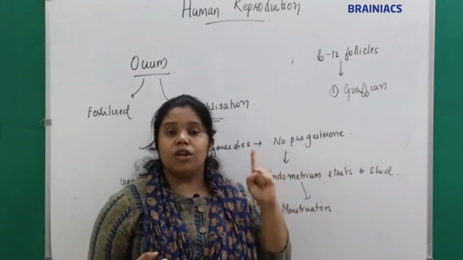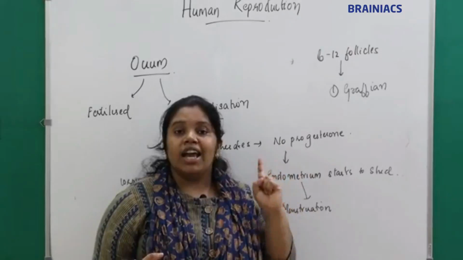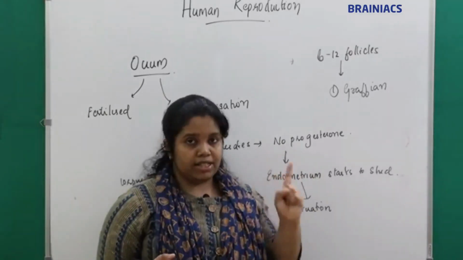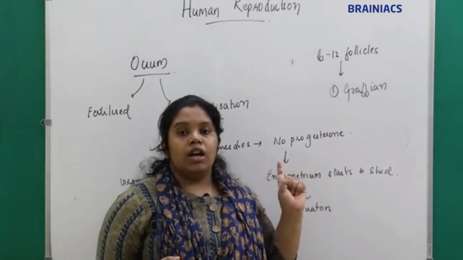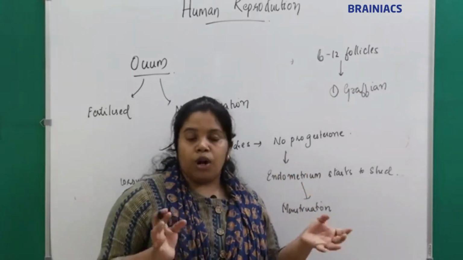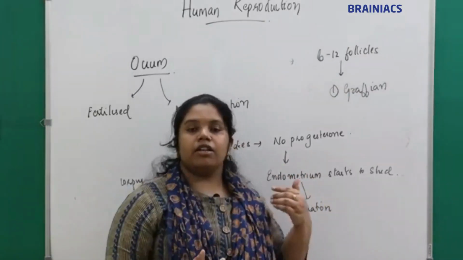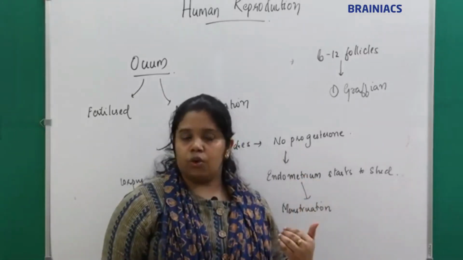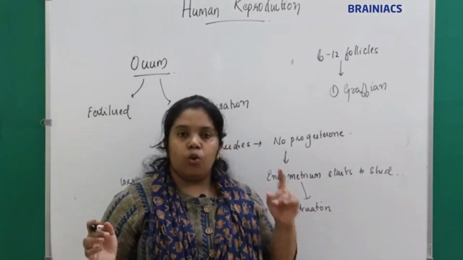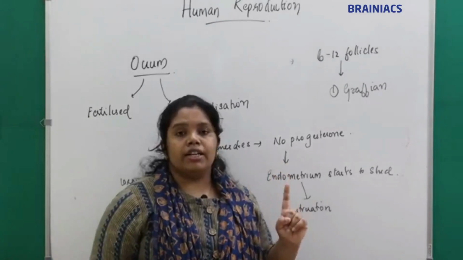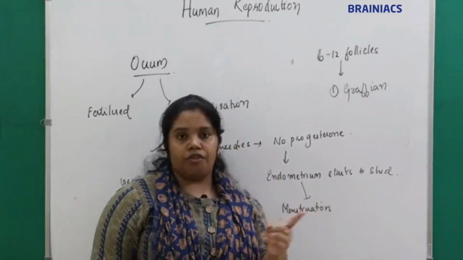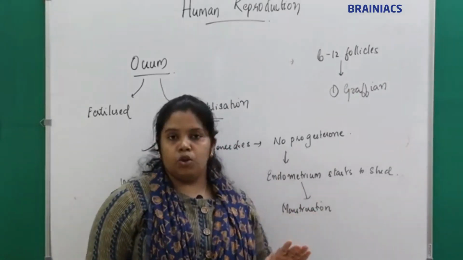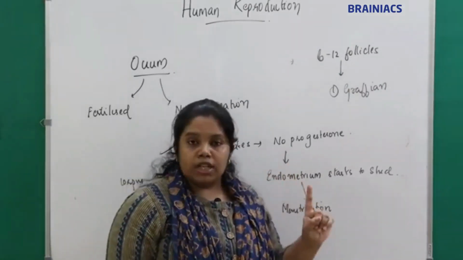So only one ovum will be released from the ovary each month. A single ovum will be released either from the left ovary or from the right ovary, not from both ovaries. So in a single menstrual cycle, only a single ovum is released.